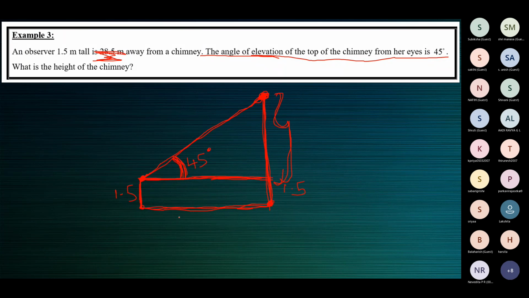So this distance on the ground is 28.5. Then, in the right triangle, you have to use trigonometric ratios and find this part h, and h plus 1.5 will give you the height of the chimney.